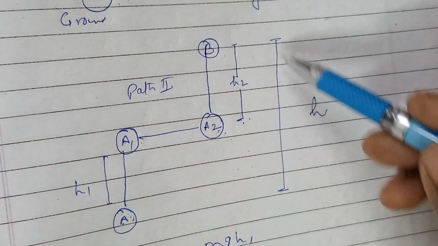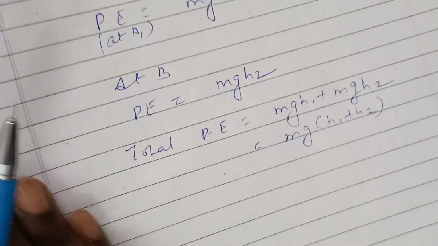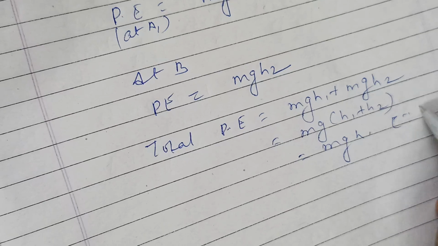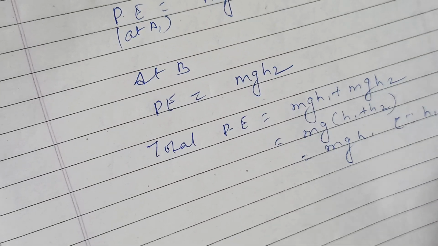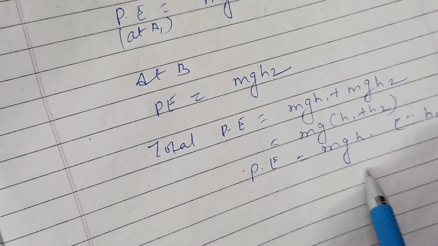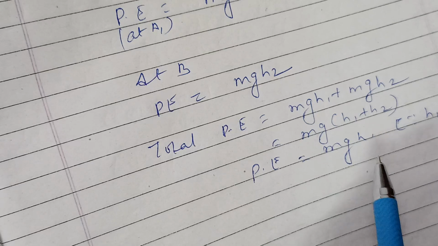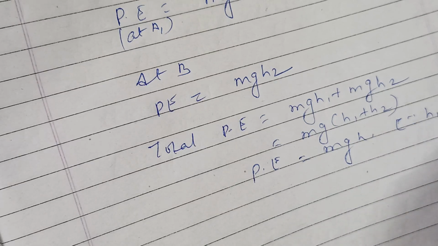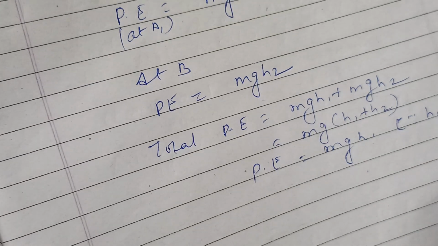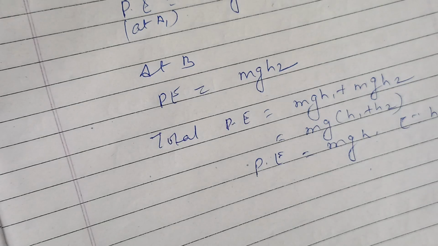Now, what is this h1 plus h2? This h1 plus h2 is the total height h. So, in place of writing h1 plus h2, we will write mgh, since h1 plus h2 equals h. So, what do we conclude? That gravitational potential energy of a body depends upon the difference in height of the initial and final positions of the body, and does not depend upon the path followed by the body in going from initial to final position. So whatever path you follow, the potential energy does not depend upon the path.